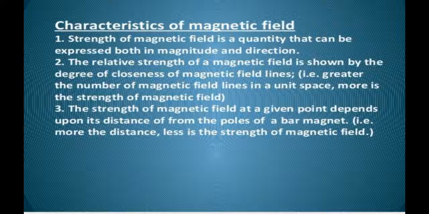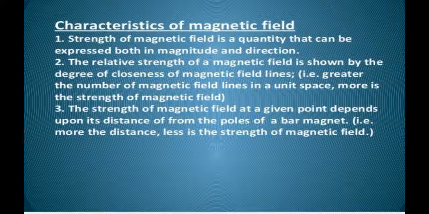The second is that the relative strength of a magnetic field is always shown by the degree of closeness of the magnetic field lines. Means if the magnetic field lines are very close to each other, at that time we can say that this magnet is very powerful, and if the magnetic field lines are away from each other, then we can say that this magnet has a weak magnetic field.